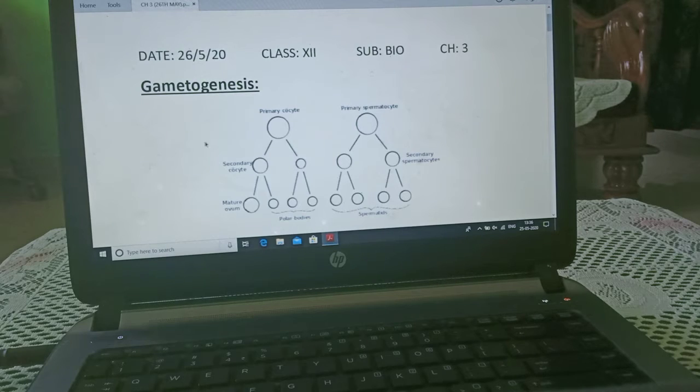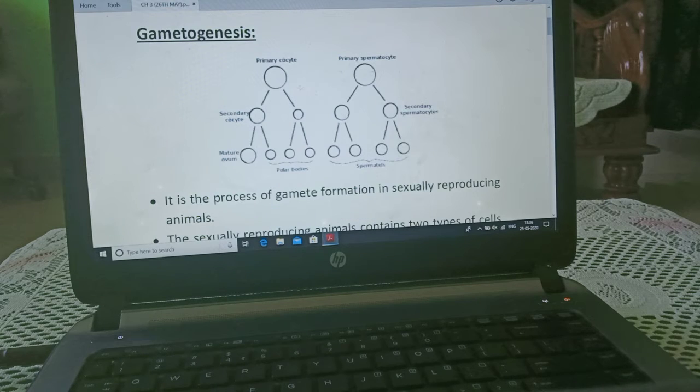Today we are starting with gametogenesis. Gametogenesis means formation of gametes: female gamete ova and male gamete sperm. As you can see, this is primary oocyte. It converts into secondary oocyte, and mature ovum is formed with polar bodies by secondary oocyte.